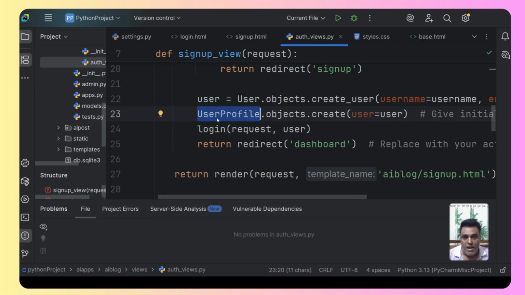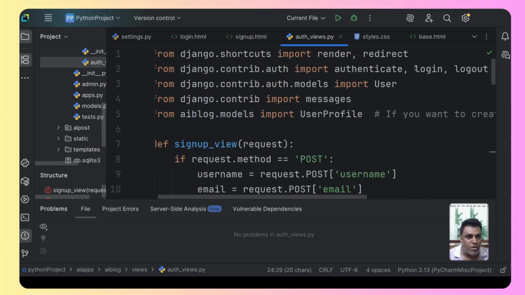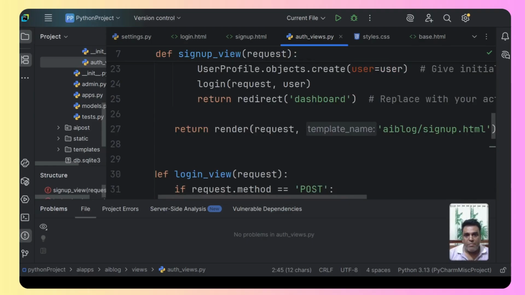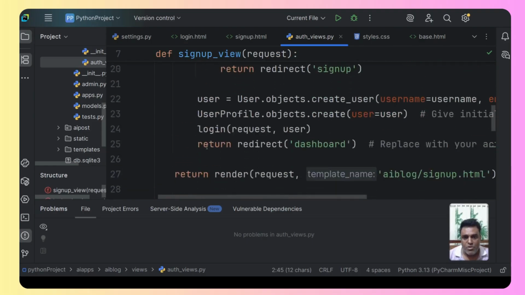Over here we are updating the user profile, and then this particular function is basically going to log in the user, means technically we are inside the application. This login function is of Django. Please remember that. Over here, see, login and logout and authenticate. These are the Django functions. Okay, so this is the sign up, and if everything goes fine, we're going to redirect the user to the dashboard. Since everything has worked, we will redirect the user to the dashboard.